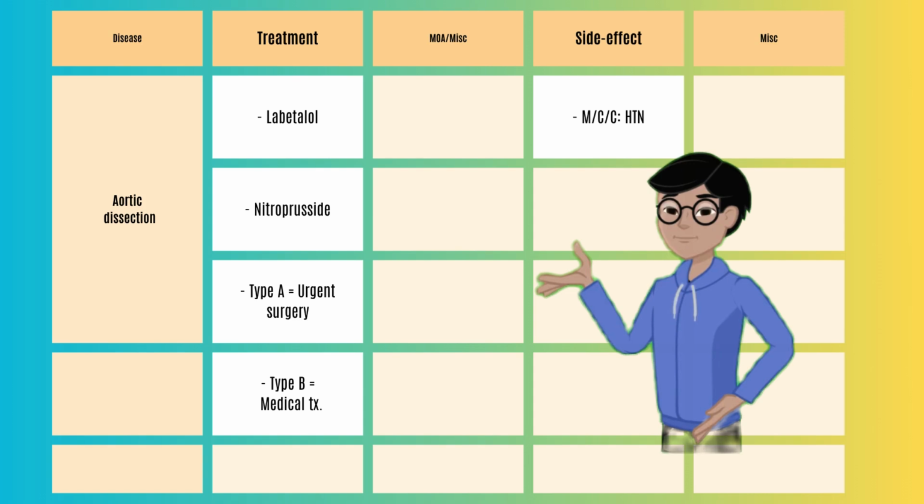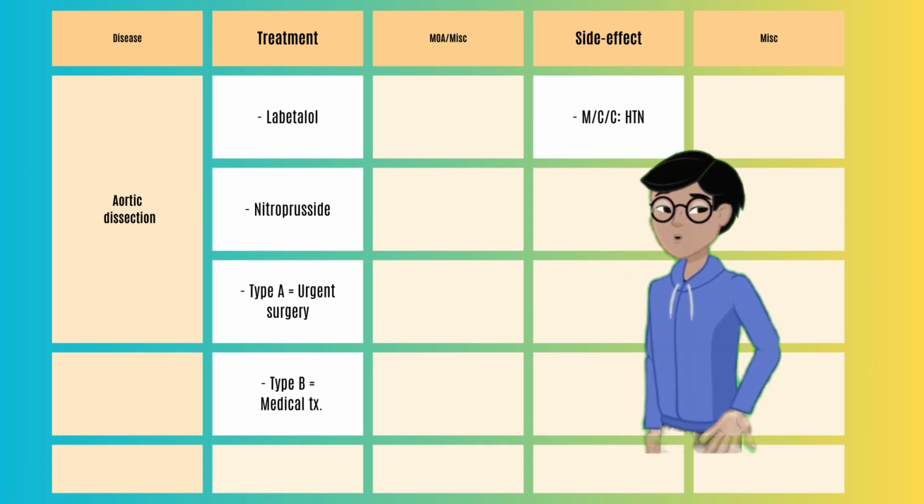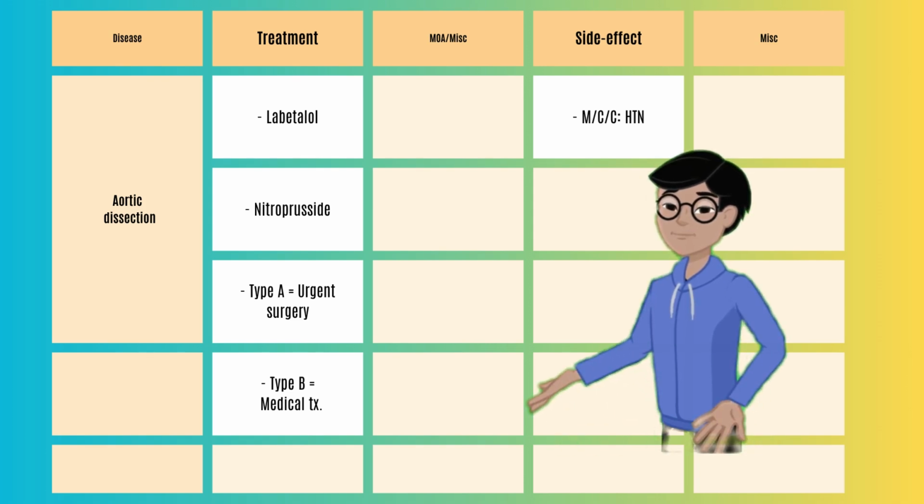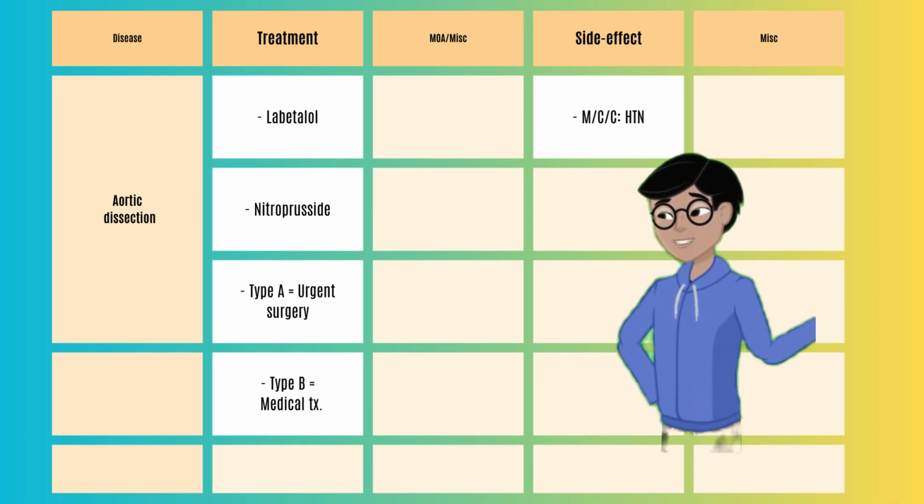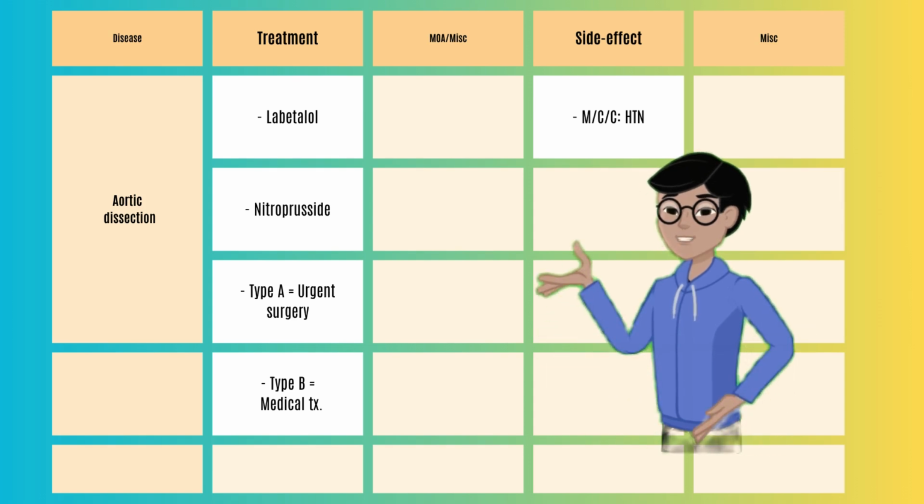Aortic dissection. A patient can be asymptomatic or complain of chest or abdominal pain. They likely will have extremely high blood pressures. Treatment: you need to lower the pressure to prevent further rupturing. Use either labetalol or nitroprusside with a goal of systolic blood pressure around 120.